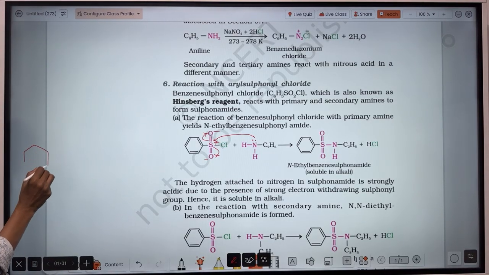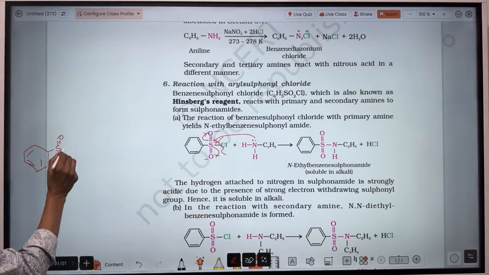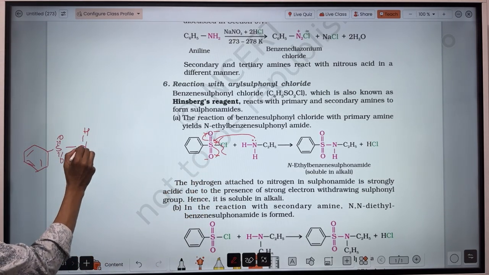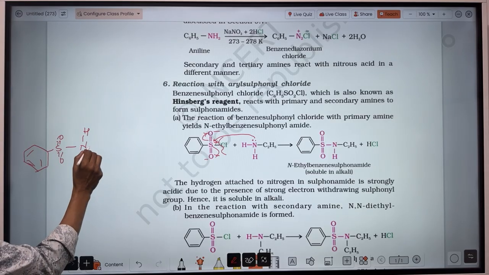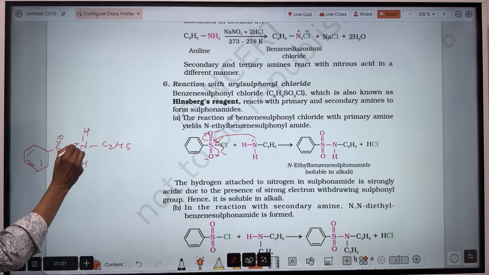Here we have aryl sulfonyl chloride, with this benzene here, and Cl minus will leave from here. So here nitrogen, 2 hydrogen and C2H5, and this nitrogen has a positive charge.